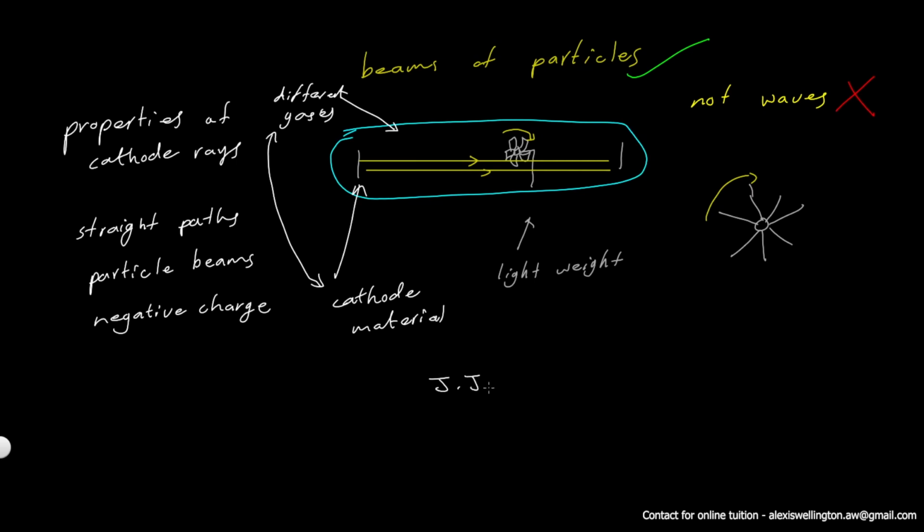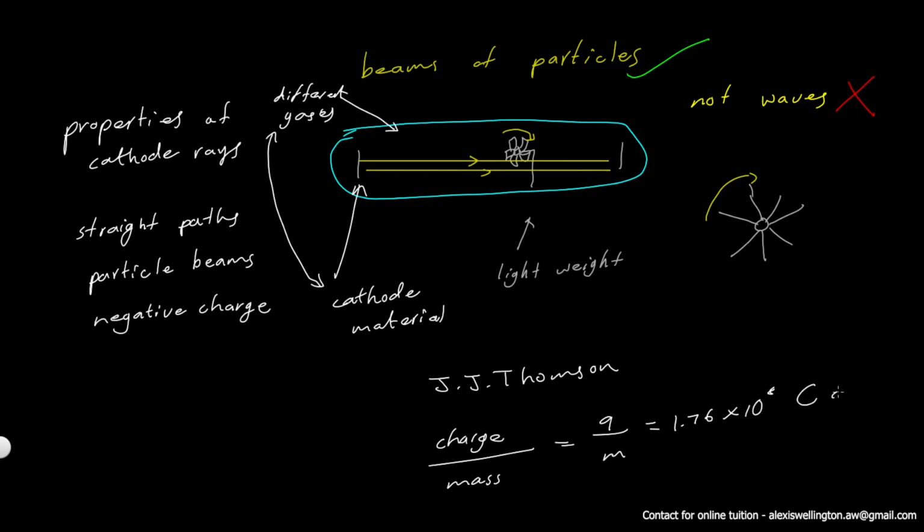J.J. Thomson, who was a British scientist, also conducted some experiments with these types of Crookes tubes, and he found that the charge to mass ratio of these cathode ray particles, which you can denote as Q over M, Q for charge and M for mass, is equal to 1.76 into 10 to the 8 coulombs per gram.